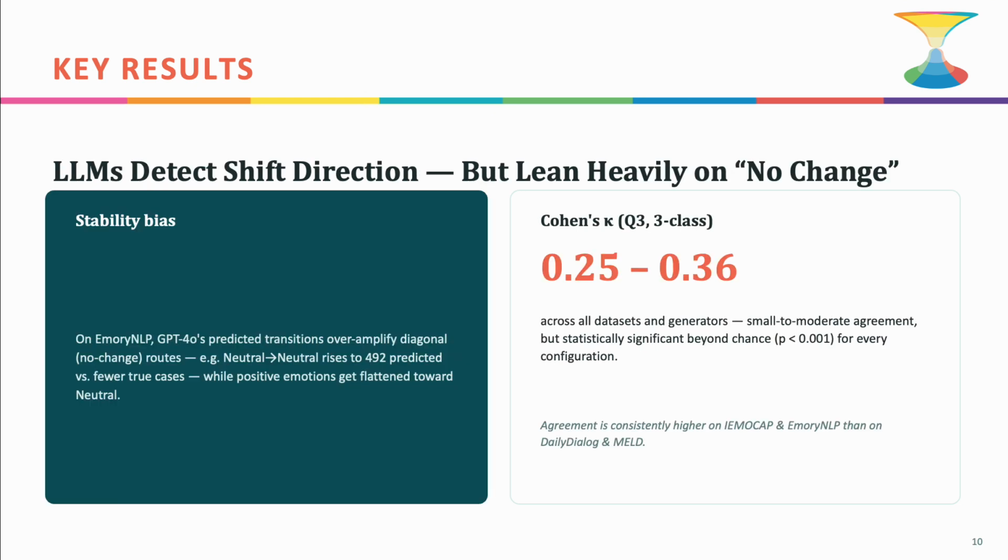We also looked at whether models can detect the direction of emotional shifts using Cohen's kappa. Across all datasets and generators, kappa falls between 0.25 and 0.36. Small to moderate agreement, but statistically significant beyond chance for every single configuration. That said, there is a clear stability bias on Emory NLP. For example, GPT-4o massively overpredicts no-change transitions while flattening positive emotions towards neutral. So models can tell direction is happening, but they lean heavily towards predicting stability.